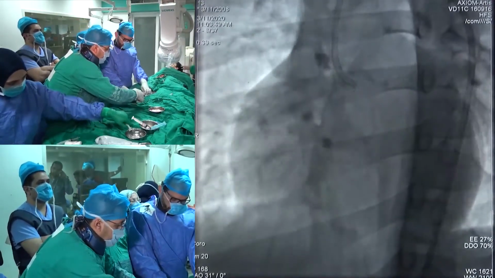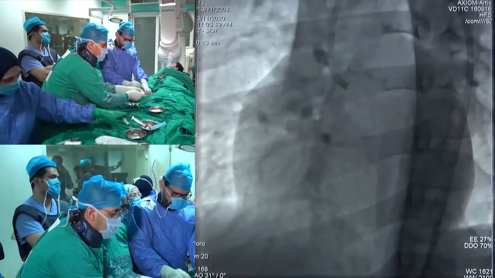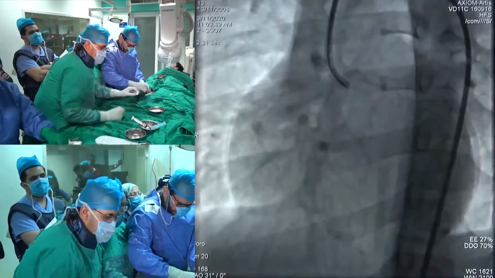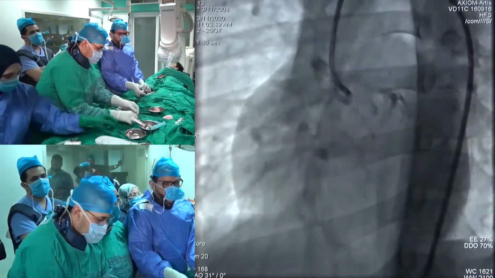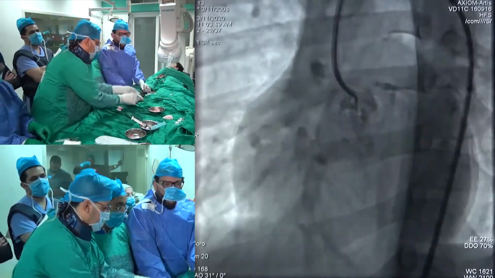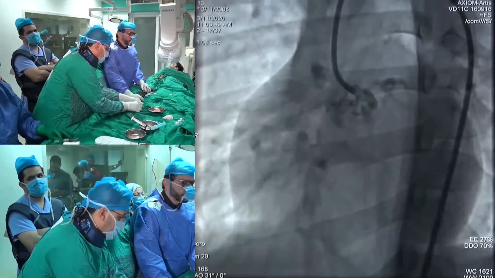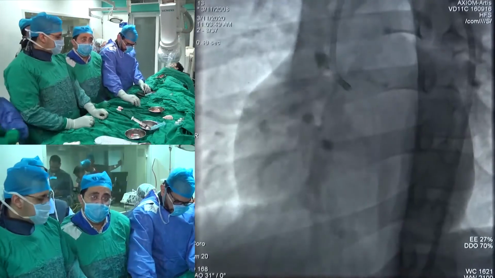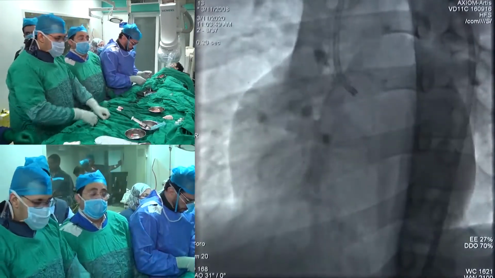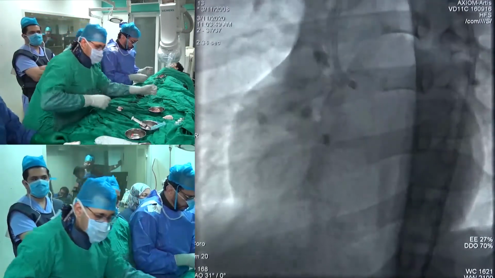We are starting by introducing a femoral sheath of 6 French, and we start opacification of the LIMA. We have some for documentation, and we are starting to engage the left main with a GL 3.5.